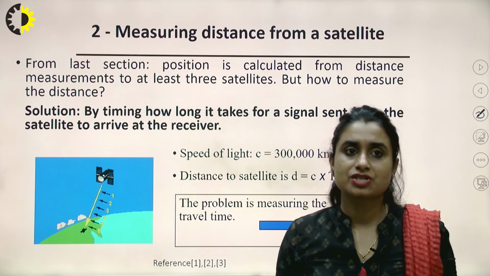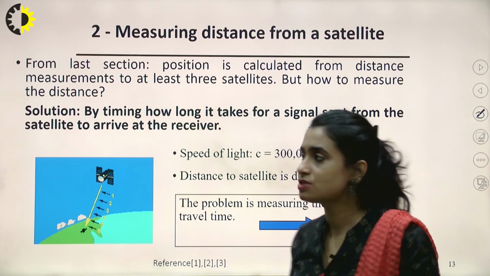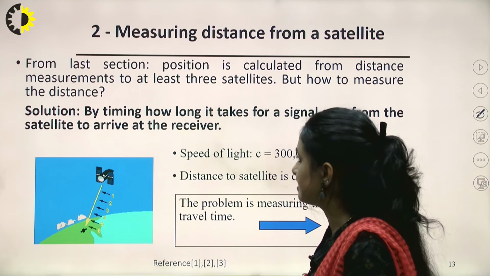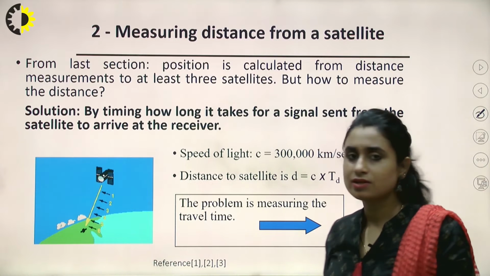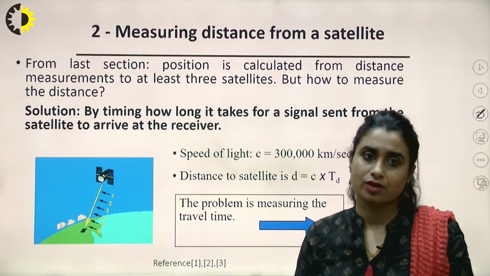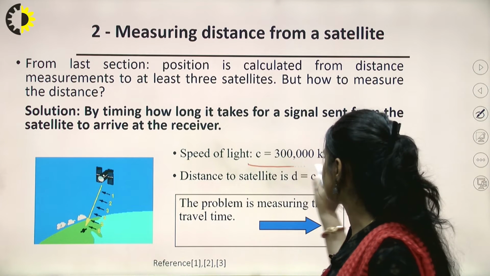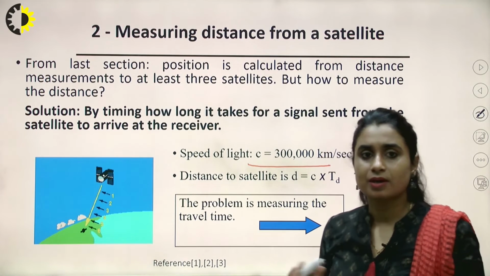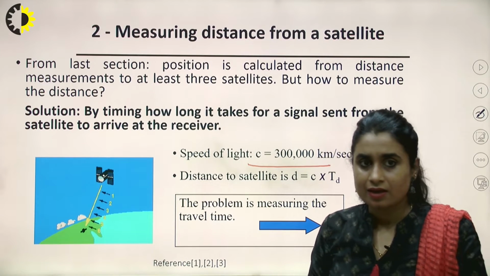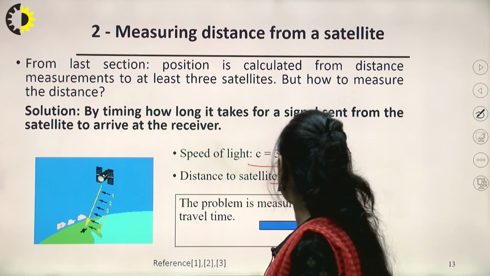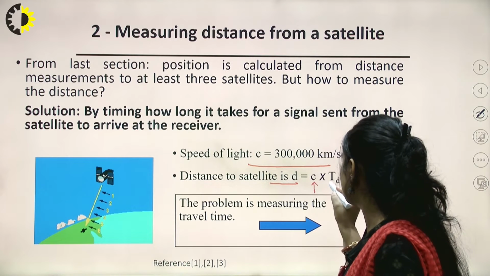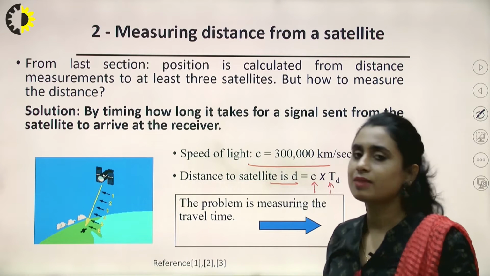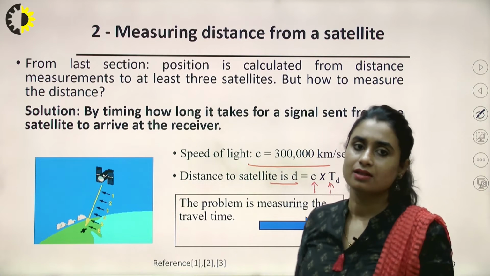Now the question is how measuring the distance from a satellite is made easier. We know that radio waves travel with the velocity of light, which is 3 × 10^8 meters per second. So the distance can be calculated as velocity times the time taken by the signal to travel.